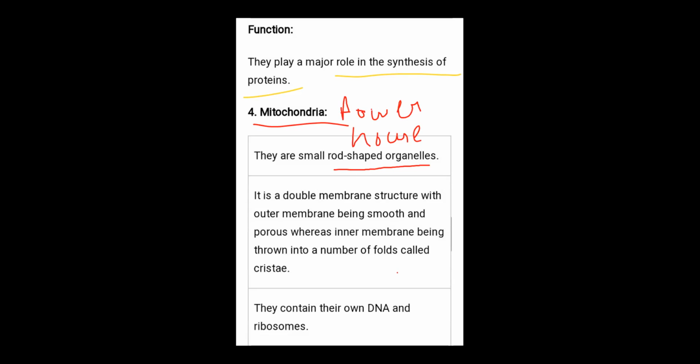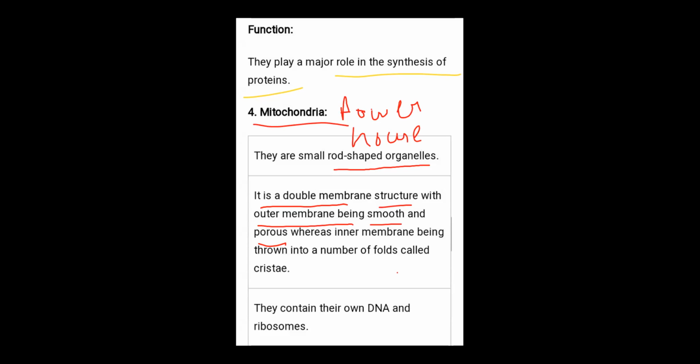It is bounded with a double membrane. It bears two membranes. It is a double membrane structure with the outer membrane being smooth and porous. Porous means small holes or pits are present, which allow passage of substances inside and outside. Selective material passes outside and inside.